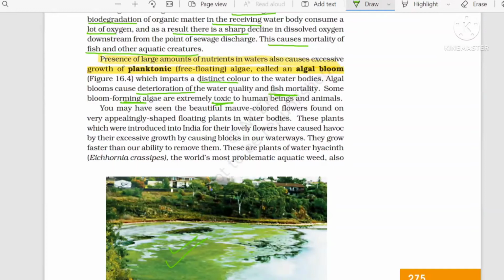Algal bloom is not only made by cyanobacteria, it can be made by planktonic, free-floating algae, like diatoms and dinoflagellates. The dinoflagellate creates problems not only to fishes, but sometimes to human beings and other animals also.